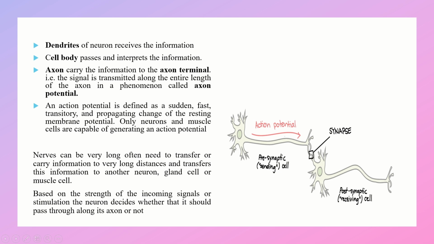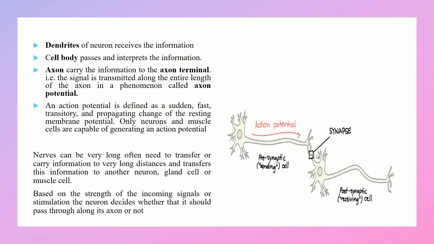Here the dendrites play a very important role in receiving the information, and then that information is processed in the cell body of the neuron, and then it passes through the axon hillock to the axon, and it is transmitted along the entire length of the axon and reaches the axon terminal.